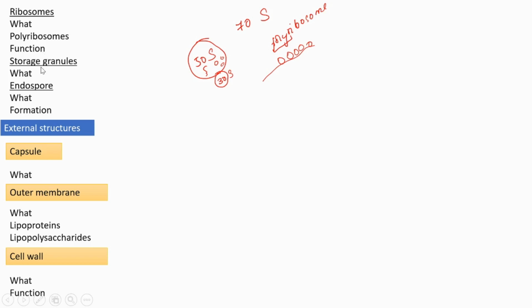Then what is a storage granule? Storage granules store reserve food like glycogen, lipids, polyphosphate, etc. Polyphosphate granules are called volutin. Volutin, I will give you the spelling. Volutin. Polyphosphate granules are called volutin.